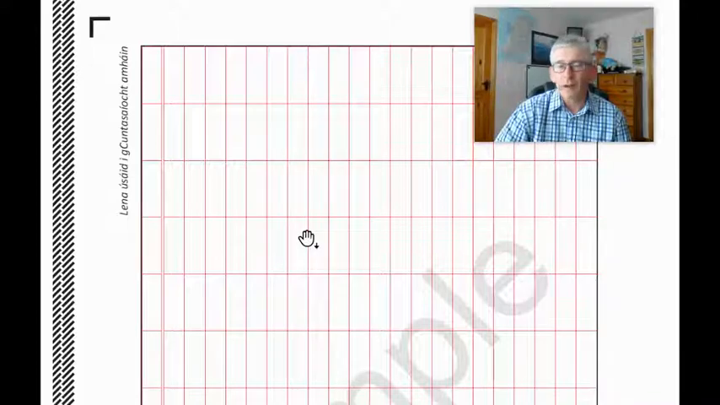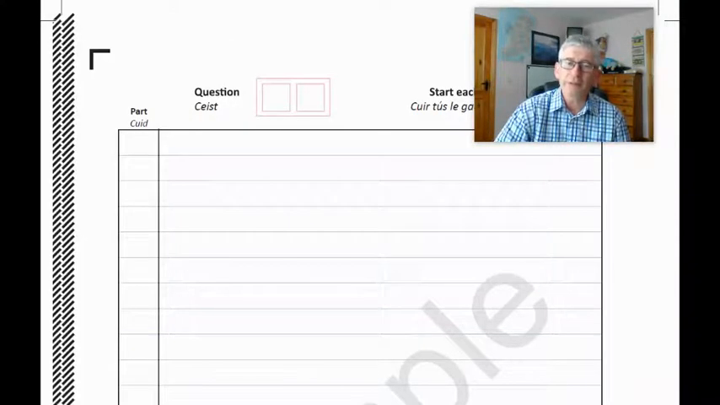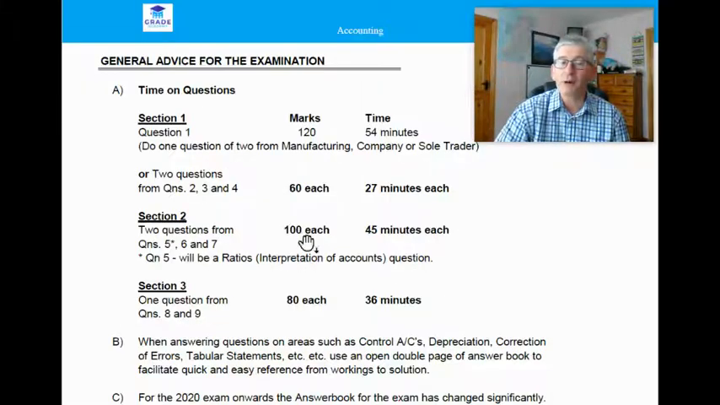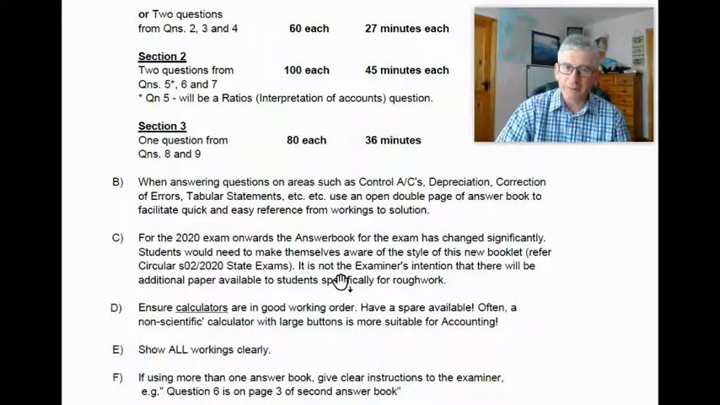Okay, now my advice there would be to be a good idea to have, you can download it and print it off yourself and to use it when you're doing questions at home, or certainly when you're doing the mock exam. It's a good idea because that is a significant change in the answer script. Okay, now another thing to point out is it is not the examiner's intention that there will be additional paper available to students specifically for rough work. So everything will be on that particular answer booklet. That's the intention. So, you'd want to be used to that.